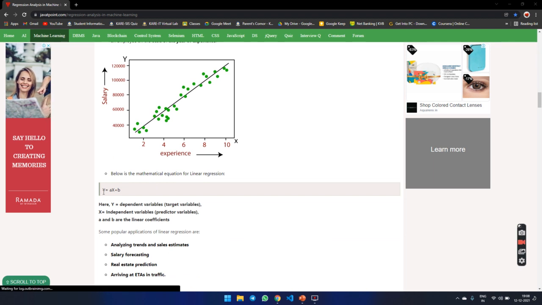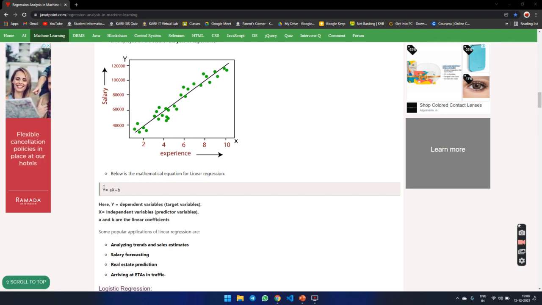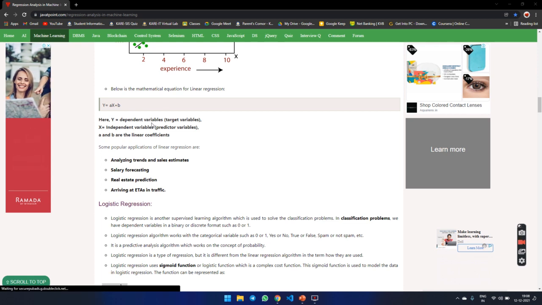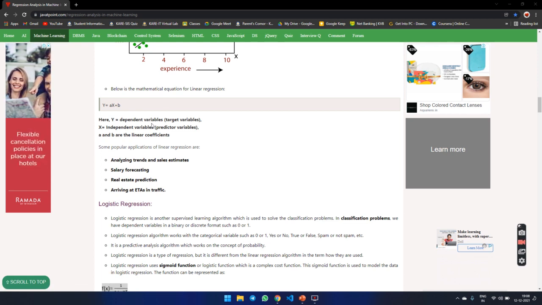This is a simple formula for linear regression. Mathematically, we represent it as y is equal to mx plus c. You already know this, everyone studied it. That formula is used here in linear regression. Here y is the dependent variable, that is the target variable. X is the independent variable, that is the predictor variable. I already mentioned this in the previous slide. And a and b are the linear coefficients.